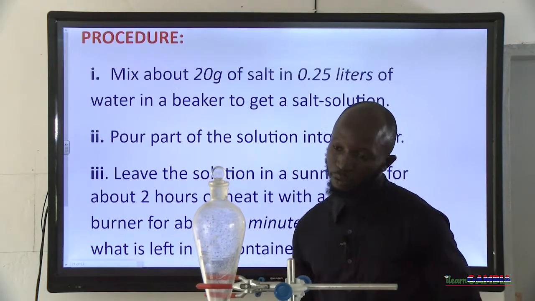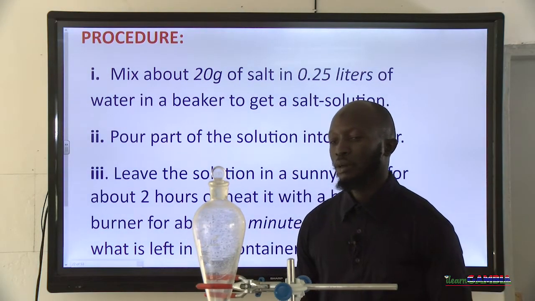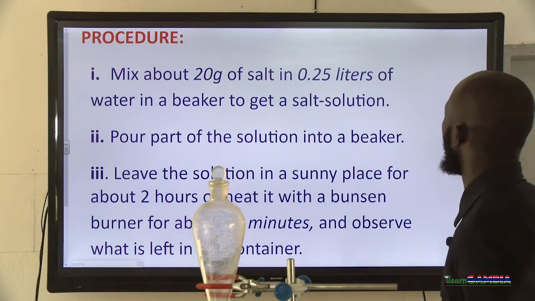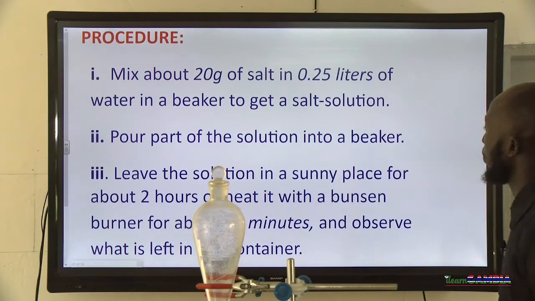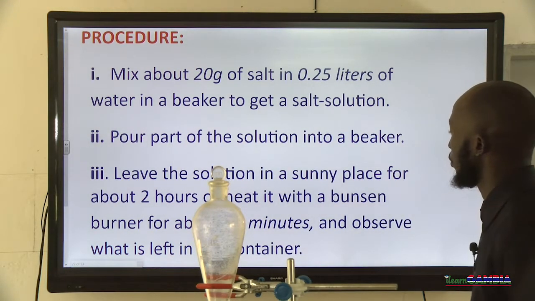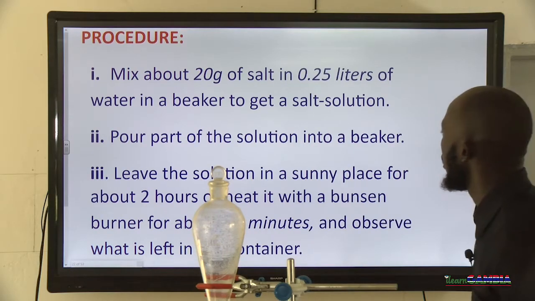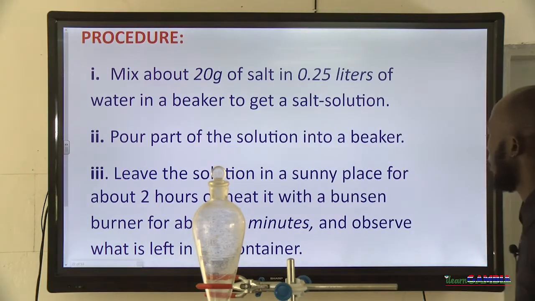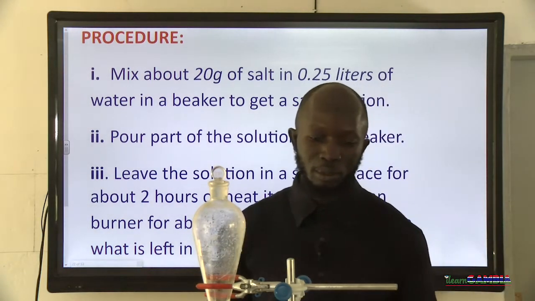According to our procedure, number one, we say mix about 20 grams of salt in 0.25 liters of water in a beaker to get a salt solution. Number two, pour part of the solution into a beaker. Number three, leave the solution in a sunny place for about 2 hours or heat it with a Bunsen burner for about 10 minutes and observe what is left in the container. As simple as that.